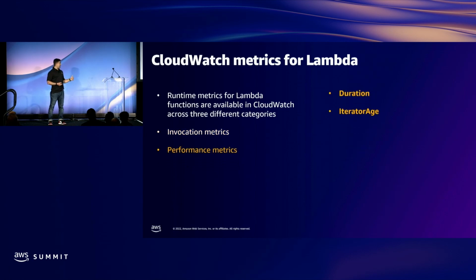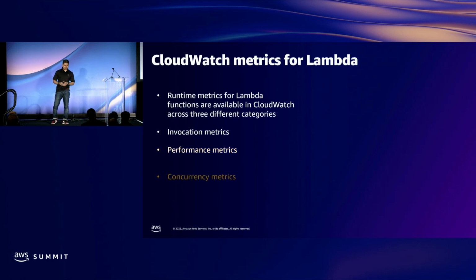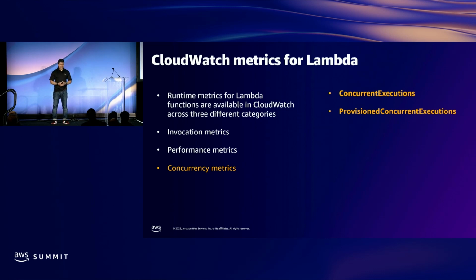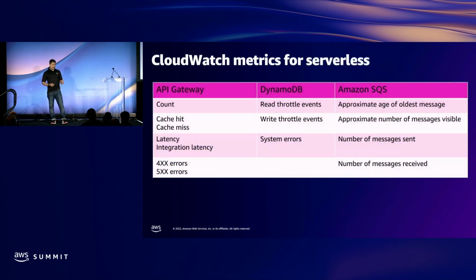The second main category is performance metrics. It shows the duration of the function as well as the iterator age. Iterator age comes into play when you are processing messages from SQS or Kinesis in a batch in Lambda. It shows performance metrics for those. And finally, concurrency metrics. Concurrent executions show you the traffic pattern, how much traffic is coming in and executing the Lambda, causing it to run concurrently, as well as provisioned concurrent executions. So these are the main ones.